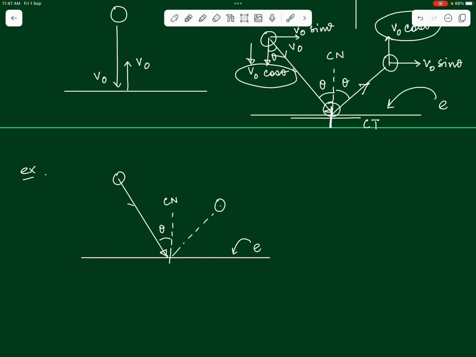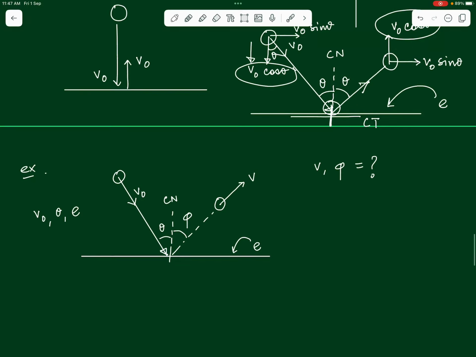So let's say the incoming ball hits the ground with a velocity v naught, and finally if it goes out with a velocity v, making a final angle phi with the vertical direction, we are supposed to find out both v as well as phi. What all do we know? We know v naught and theta and E also, the coefficient of restitution. Okay. So let us try to use the same basics that we have studied before.